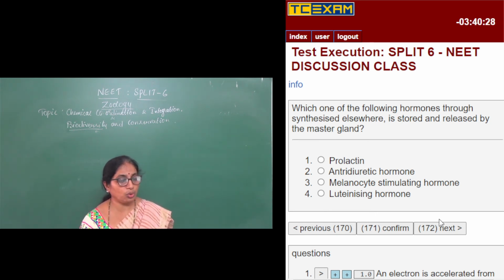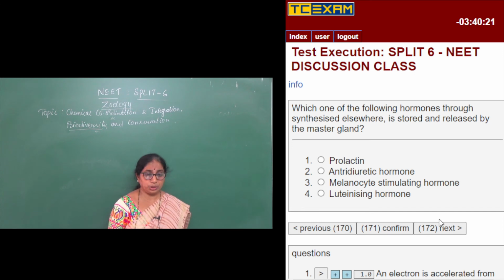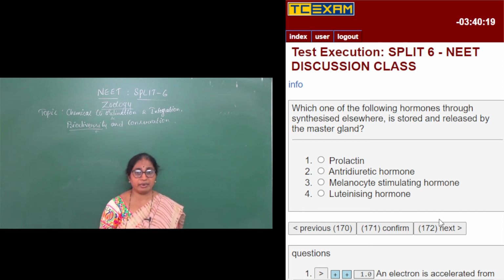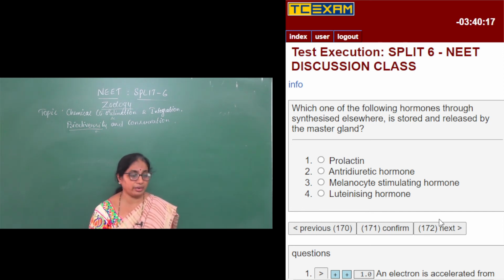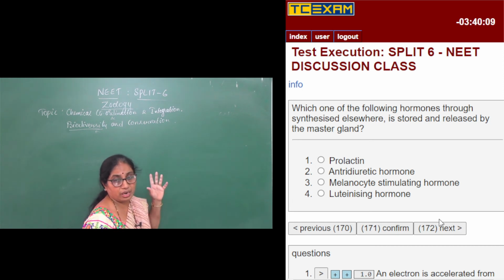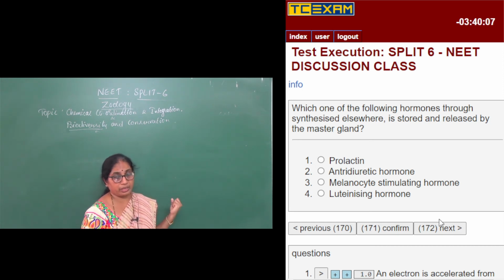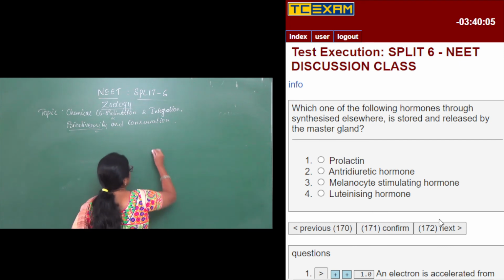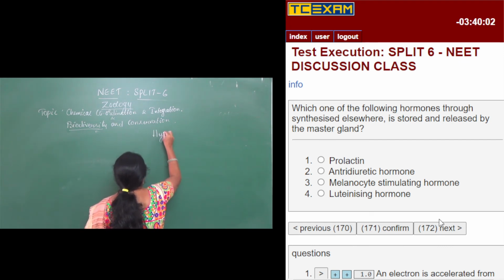So it is stored and released by the pituitary gland, but they are synthesized elsewhere. Which is that hormone? So I was telling about pars nervosa, the posterior lobe. Entirely, it is under the direct control of hypothalamus. So hypothalamus is going to synthesize and secrete.